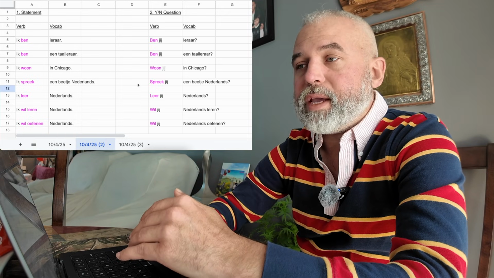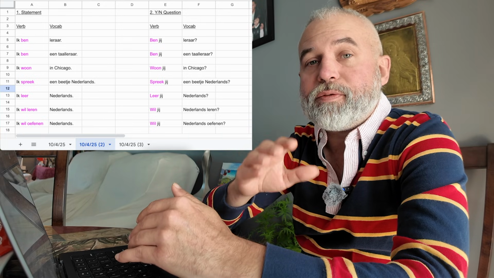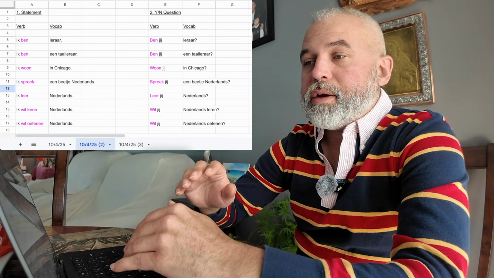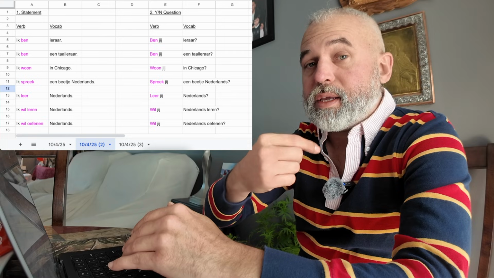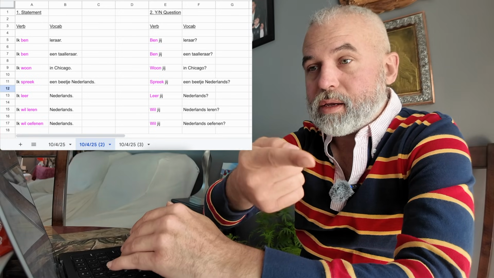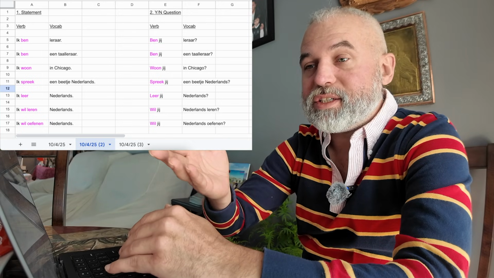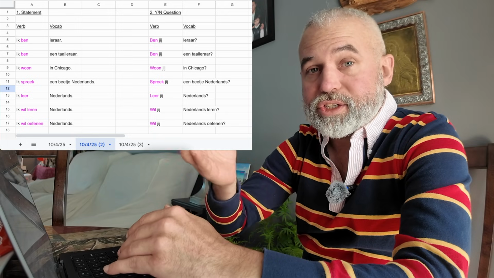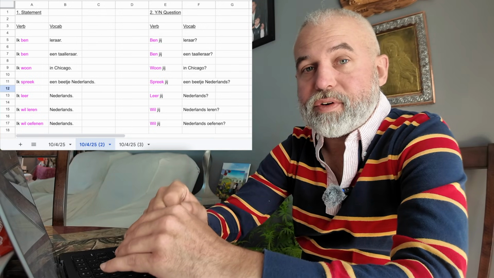Now on the second page, I had ChatGPT generate the same statements in the form of a yes-no question, and I kept the verb and vocab. So the pattern here is the verb be, je is you, so are you, ben je? And look, the ben is the same, so this is an easy language. It doesn't need even conjugation, at least so far. So ben je leraar is my question for you.